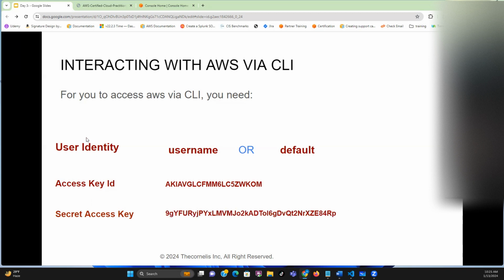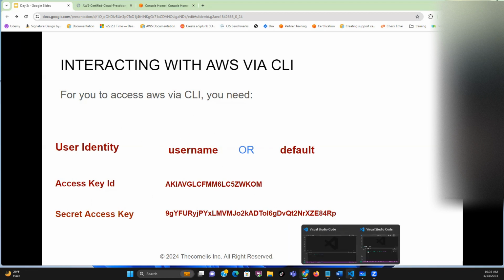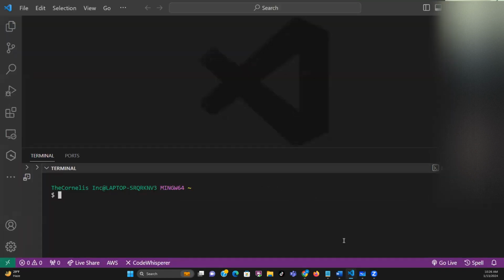All of these, you must provide them when you are configuring the system, because before you can use Visual Studio Code or command prompt or PowerShell, you have to make sure that this application is configured so that it can be used to interact with the AWS services.